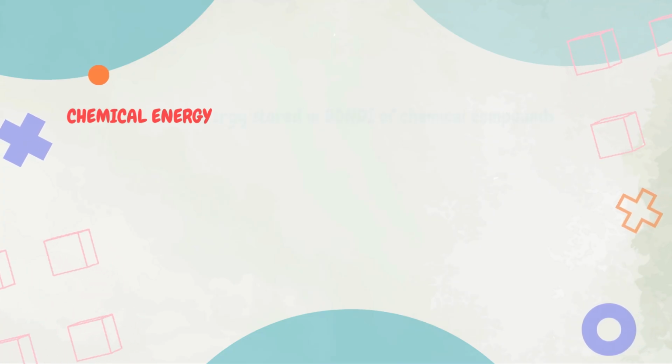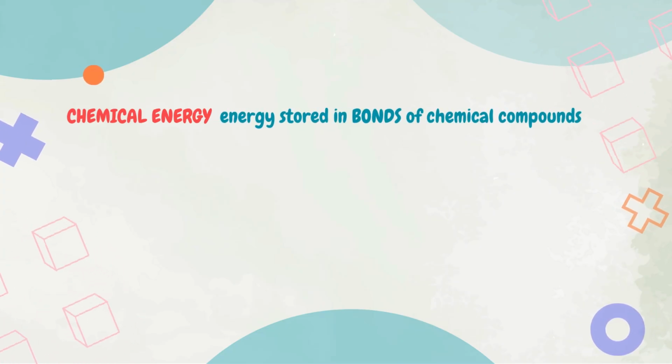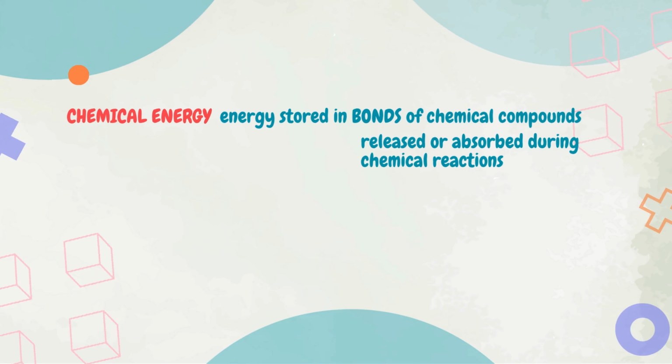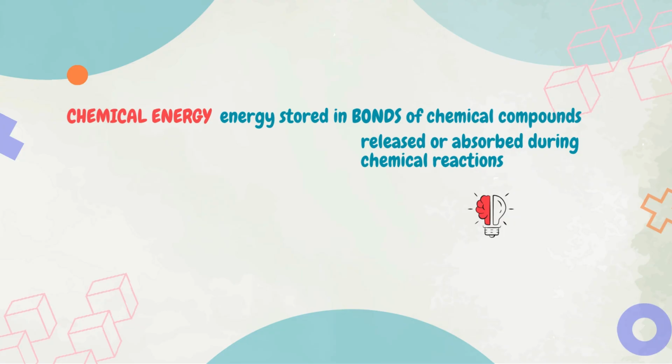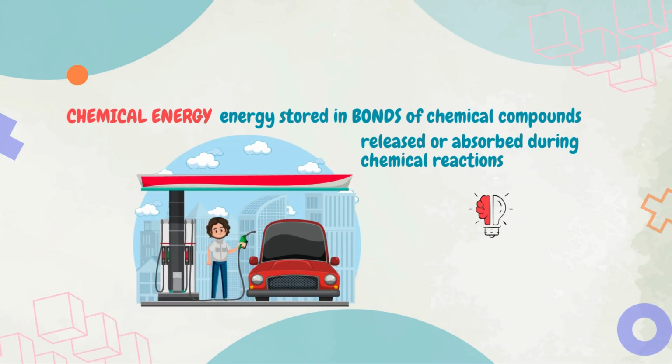The other form of energy is chemical energy. Chemical energy is energy stored in the bonds of chemical compounds. It is released or absorbed during chemical reactions. Here's a mnemonic tip. Chemicals bond, then respond. An example of chemical energy is gasoline. Gasoline contains chemical energy stored in the bonds of hydrocarbon molecules. When combusted in an engine, this energy is converted into mechanical energy, powering vehicles.